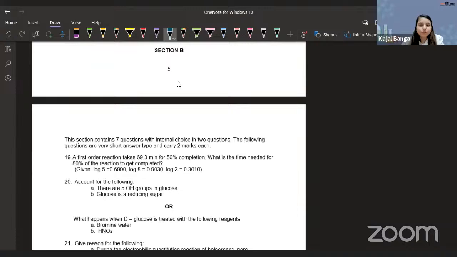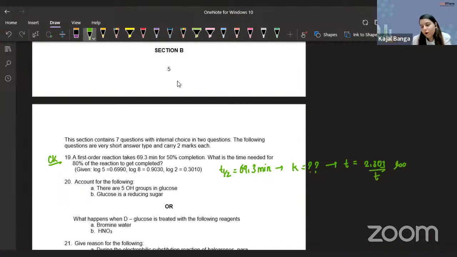So that means, guys, T half is given to us as 69.3 minutes. What we have to calculate is the time needed for 80% of the reaction. That is something we can easily do. From this T half, you can calculate the value of K. Once you have this value of K, you can put it as 0.69. So we have this formula now, 2.303 by T log of A naught by A, or in this case, 2.303 by K log of A naught by A. Just put it in this formula, you will be getting the answer. And every value of log is given to you, so you don't have to worry about that part as well.